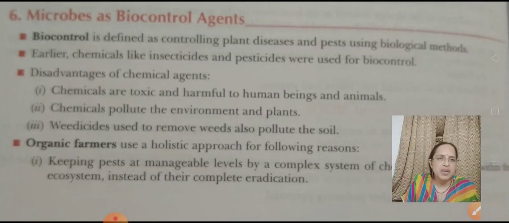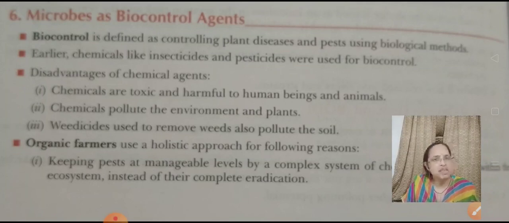So what are the disadvantages of using chemical agents? These chemical insecticides and pesticides are toxic and harmful to human beings as well as animals, and they pollute the environment. They are not degraded, so they deposit inside the plant body and animal body. We have studied this as biological magnification.